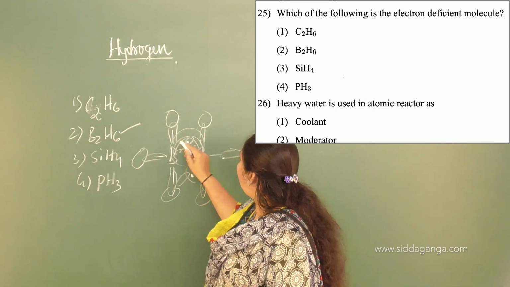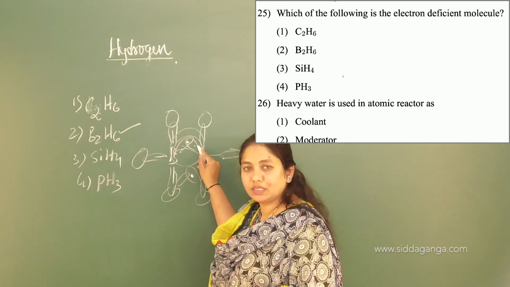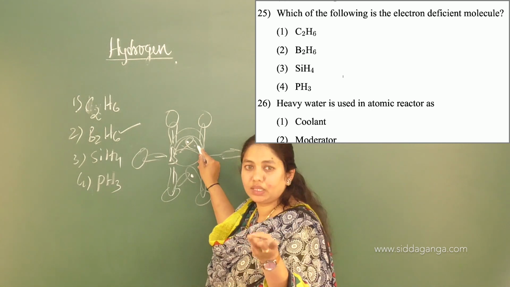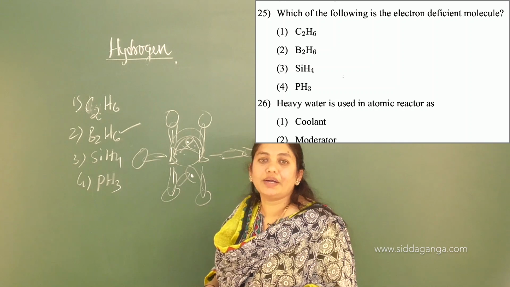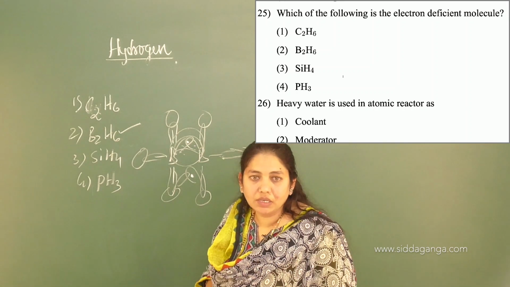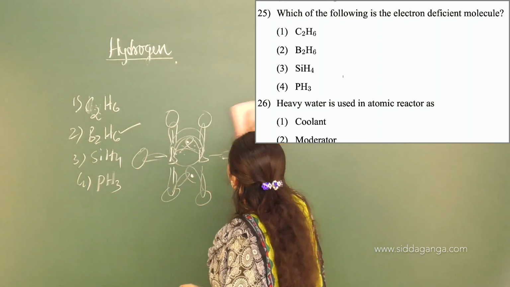There we can see that one orbital is having electron and one is not having electron, because boron is trivalent, only 3 electrons it is having. 3 electrons are involved in the formation of 3 bonds with the hydrogen. One orbital is empty. That's why it is electron deficient. Okay, we will move on to the next one.